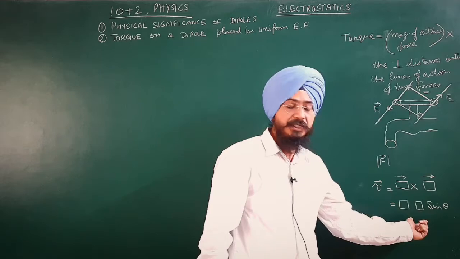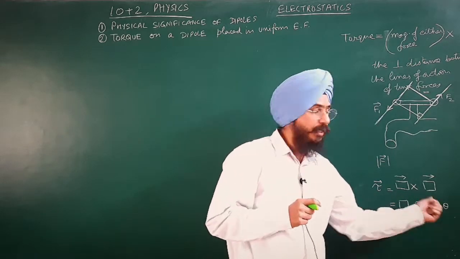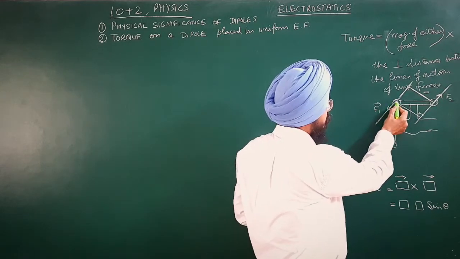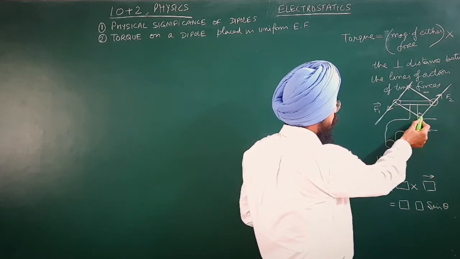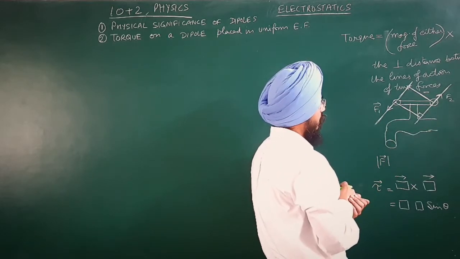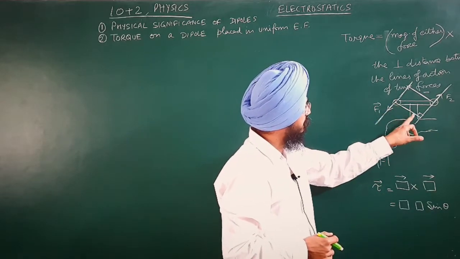So keep in mind that you have to consider the sine of the angle. Now, if you take the perpendicular distance, this one or this one, you have to take an angle. So where do you take the angle? You have to find the distance here.